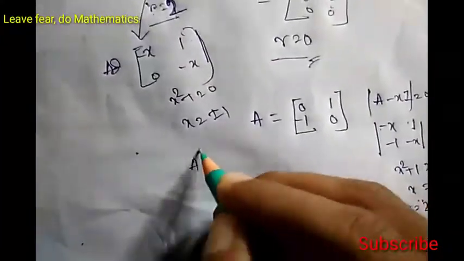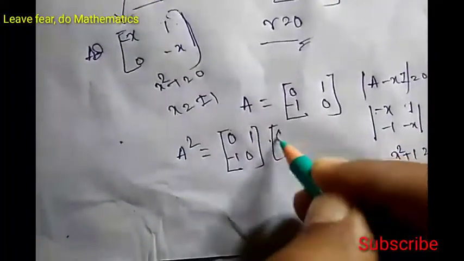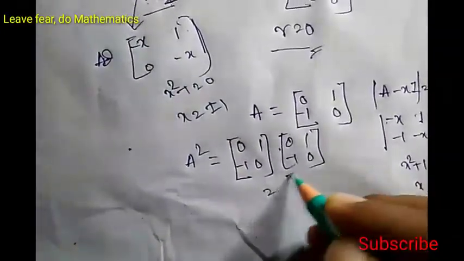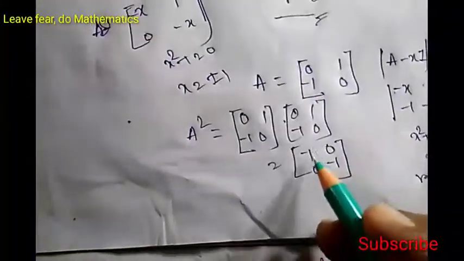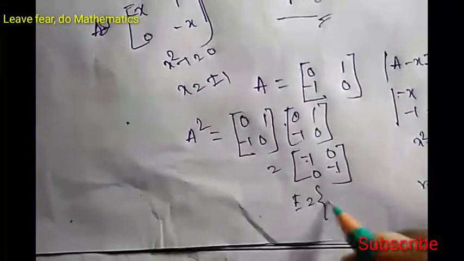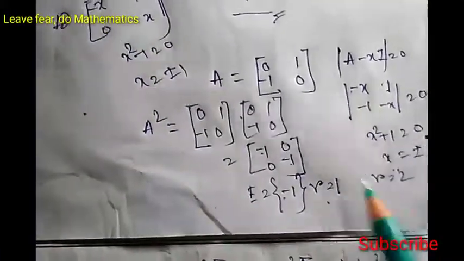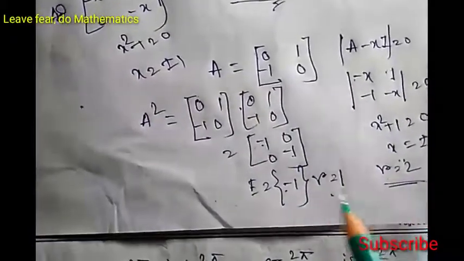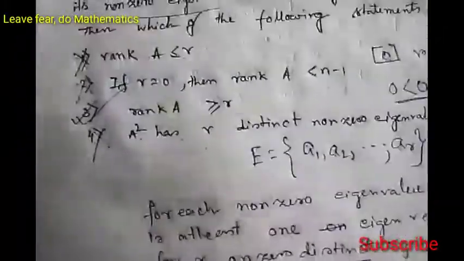But if we calculate A square, we will have this matrix. Multiplying, we get minus 1, 0, 0 and minus 1. This is a diagonal matrix, so it has two eigenvalues, minus 1 and minus 1, but only one distinct eigenvalue, that is minus 1. So for A square, r is 1, but for A, r was 2. So A square does not have the same r, that is two distinct non-zero eigenvalues. So option 4 is cancelled out.